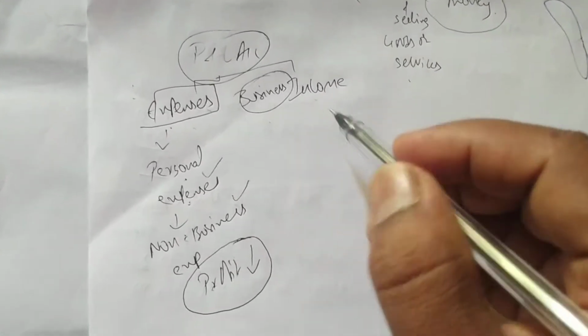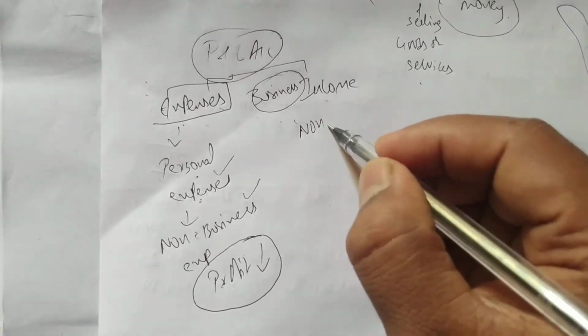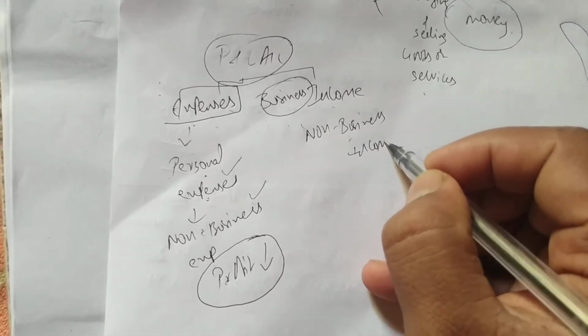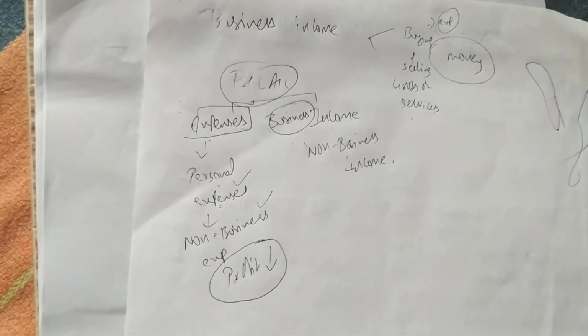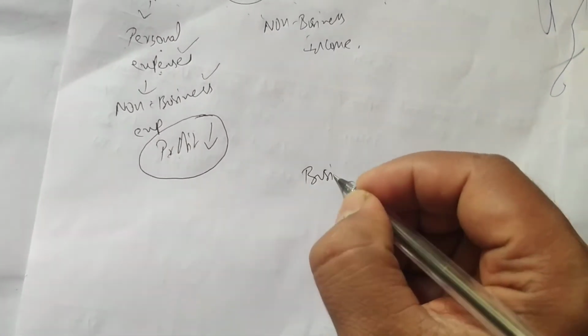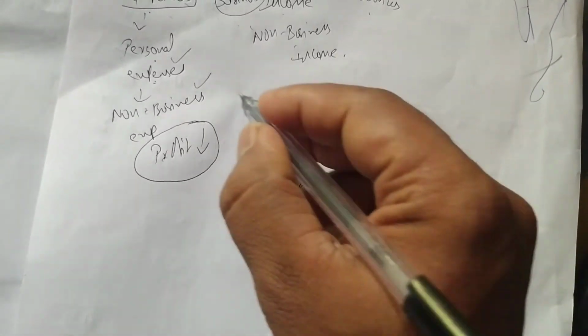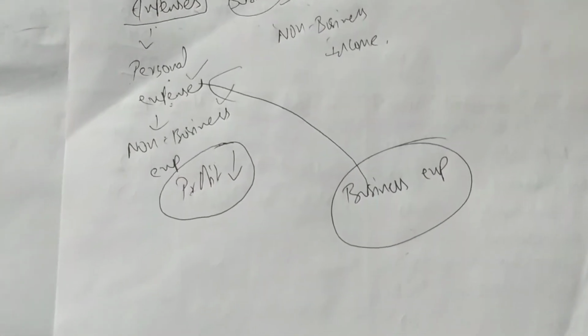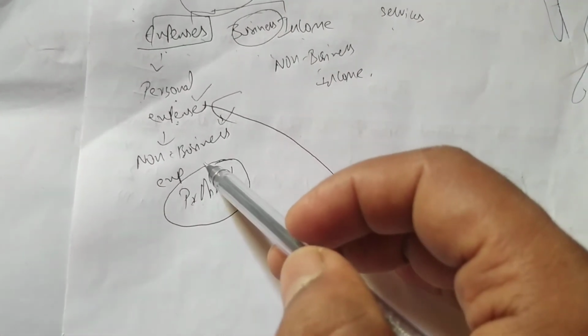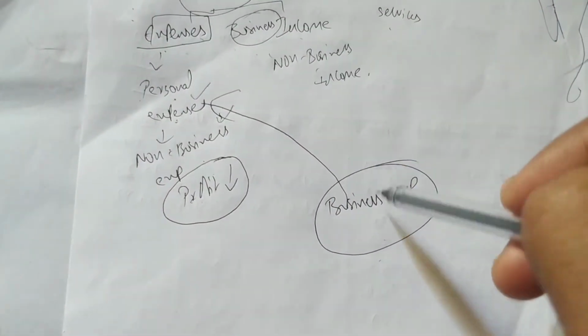And sometimes he will show non-business income also here, so non-business income we have to identify. And sometimes some business expenses he will not show. Some business expenses are there that he has to show in the profit and loss account, but he doesn't show. So four things we have to understand: personal expenses, non-business expenses, non-business income, and business expenses.